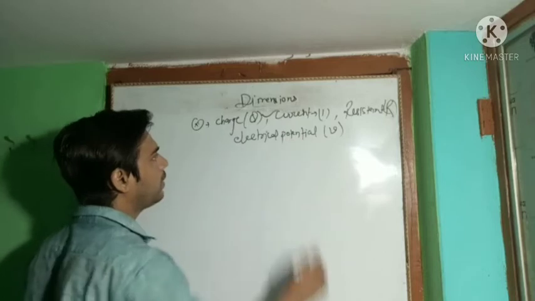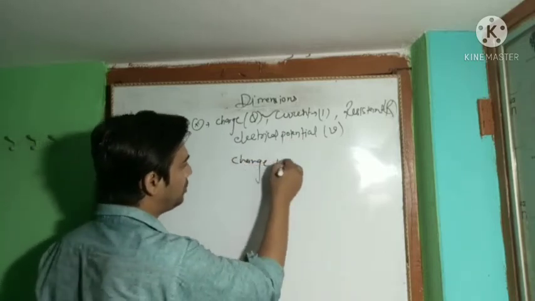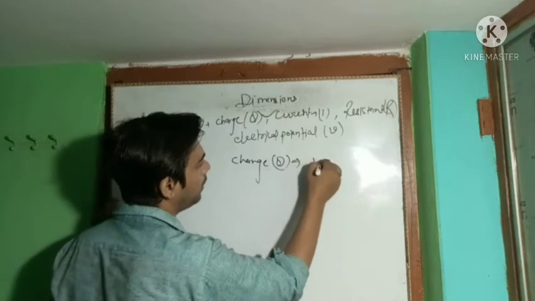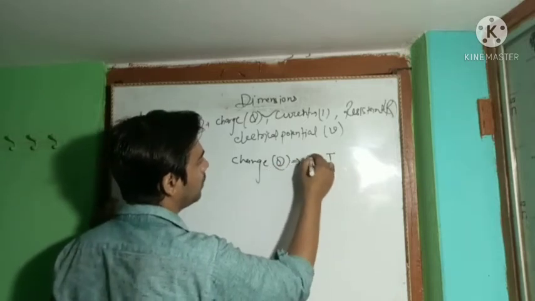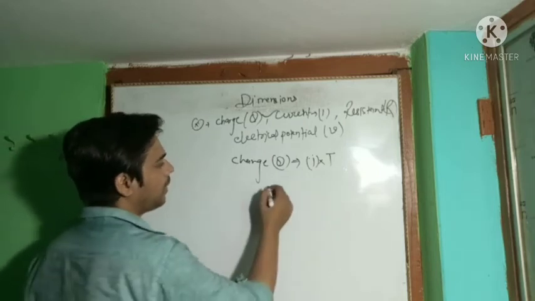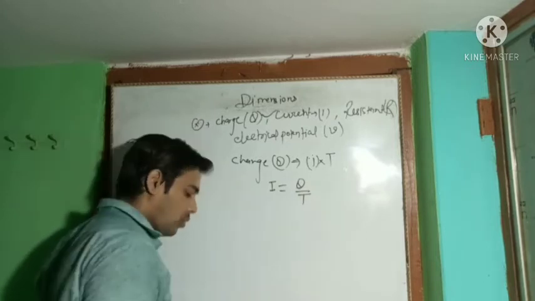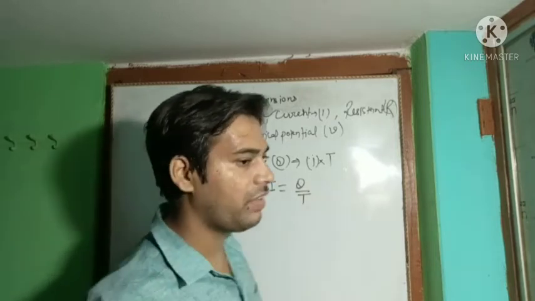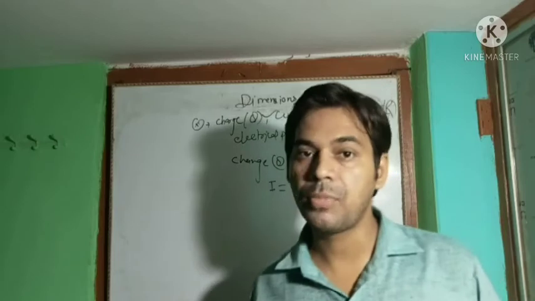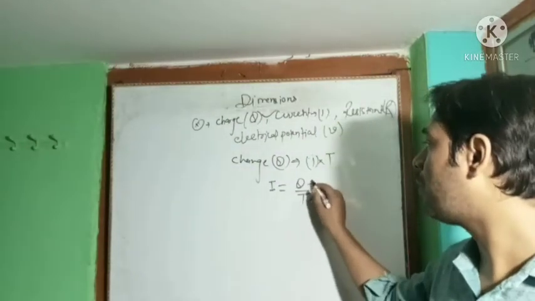We find the dimension of the charge. Q is defined as I into T. How does it come about? It comes from the definition of current: I is defined as Q upon T. So current in any conductor is defined as the rate of flow of charge per unit time.